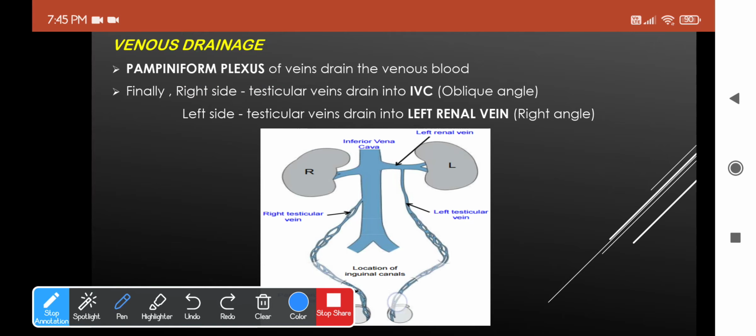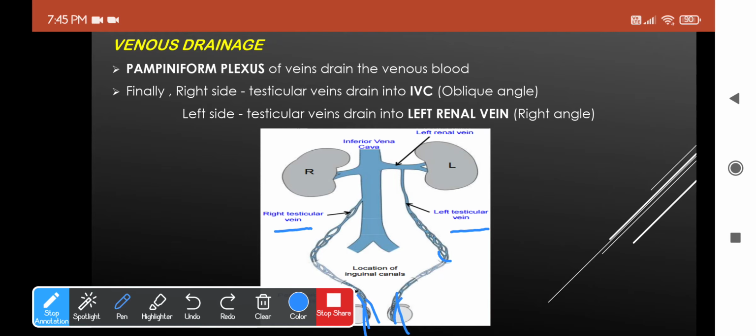So this will form a numerous number of branches which are termed as the plexus. Okay, pampiniform plexus of veins. These plexus will reach out to the inguinal canal, to the superficial inguinal ring, where all the branches will join to form two main branches on each side, and at the deep inguinal ring they will fuse to form a single vein on either side. They are called the left and right testicular veins.